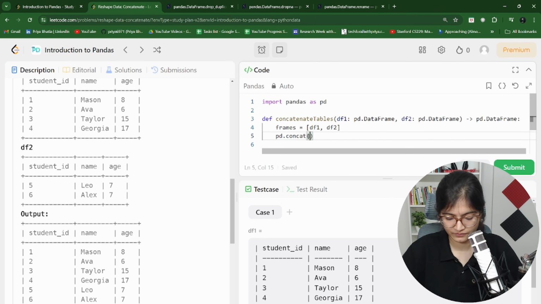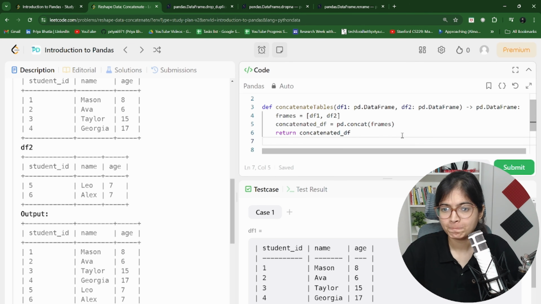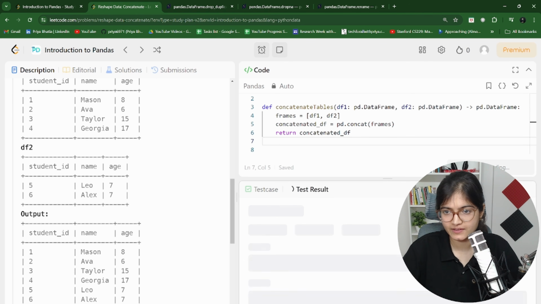We can pass these frames and make it a concatenated df. And I think we can simply return concatenated_df if it works fine. Let's see whether this will pass the test cases or not.